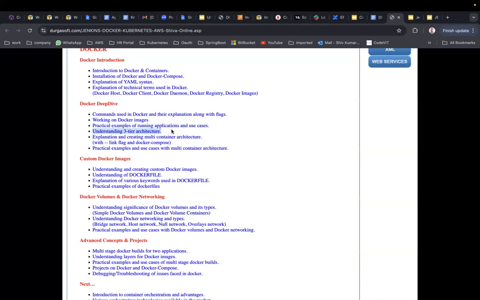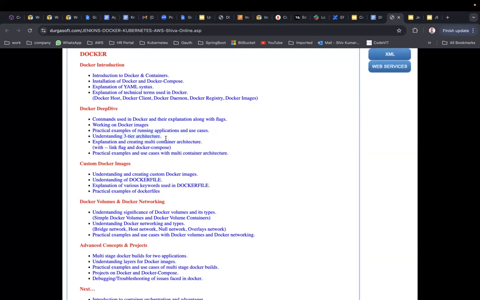You may already know three-tier architecture. We are going to establish communication between the different containers. We will see how, using the hyphen link option and Docker Compose. There is one more way, using Docker networking. There also we are going to establish communication between the containers. So, practical examples and use cases of multi-container architecture.